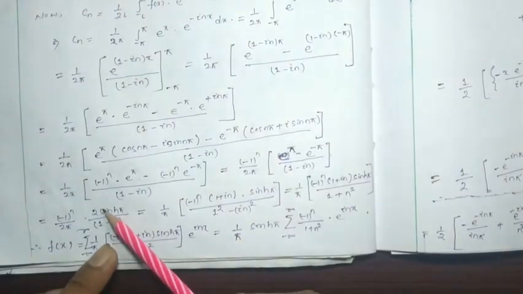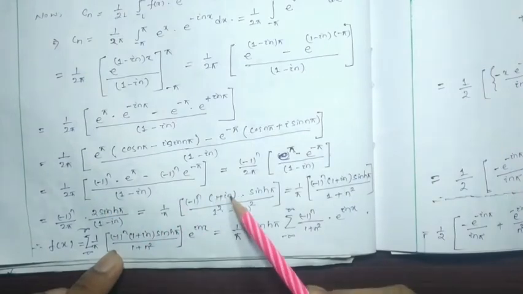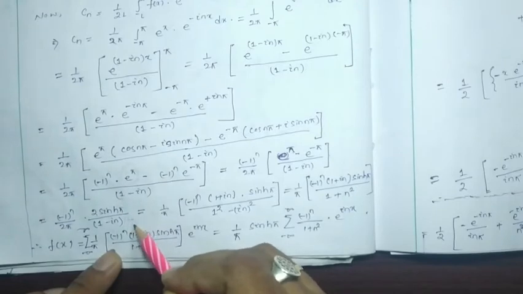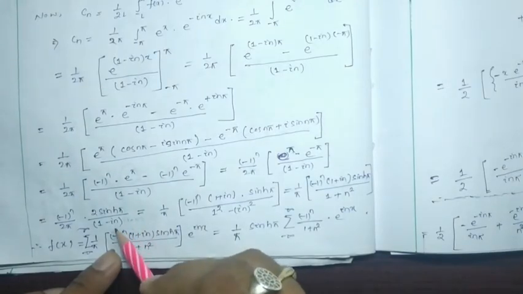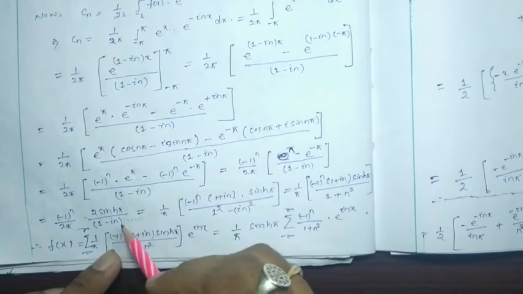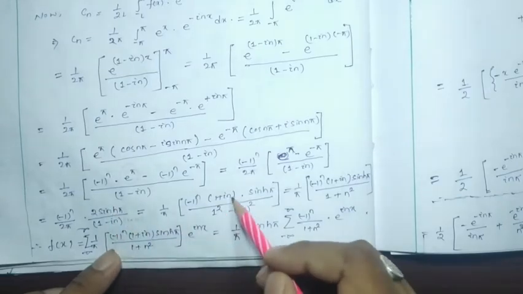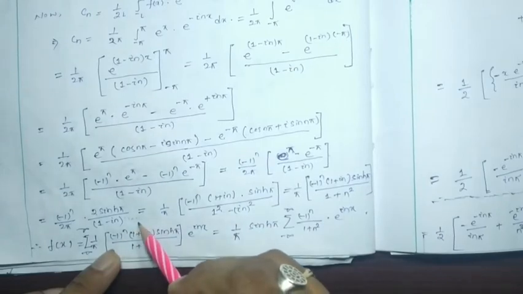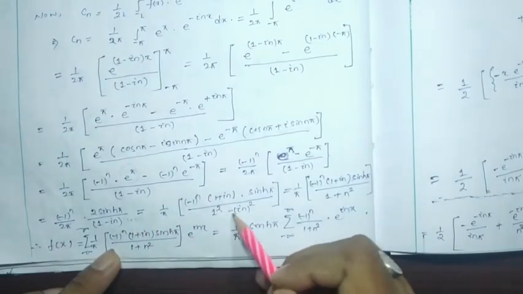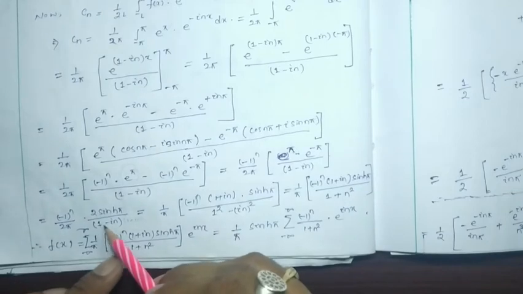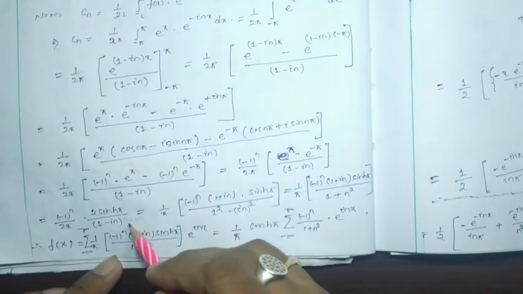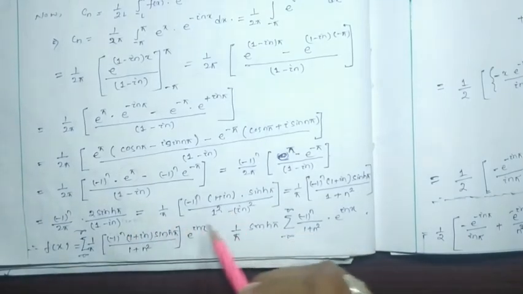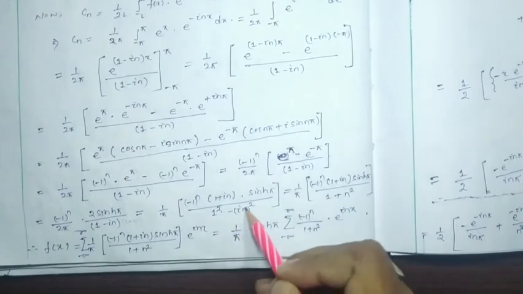Here in the numerator I multiply by 1 plus i n, and in the denominator I multiply by 1 plus i n. Then the denominator will be of the form a minus b into a plus b. I have not written it out here, I directly wrote it over here. So it can be written in the form a square minus b square.